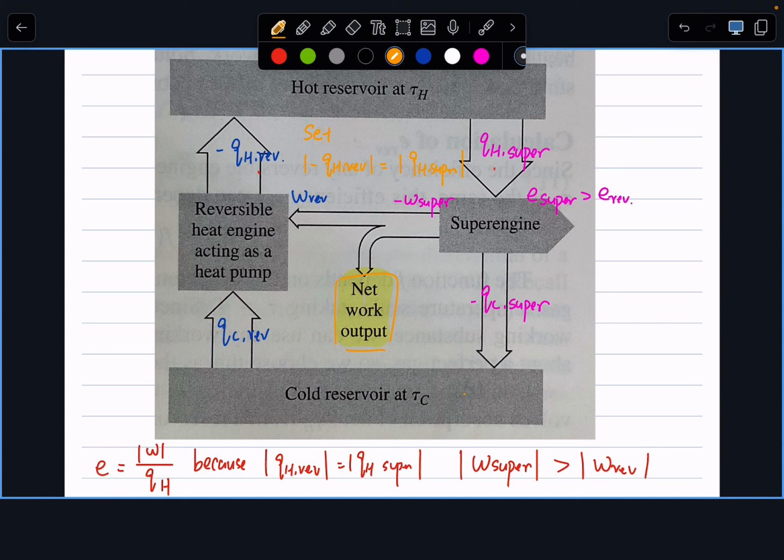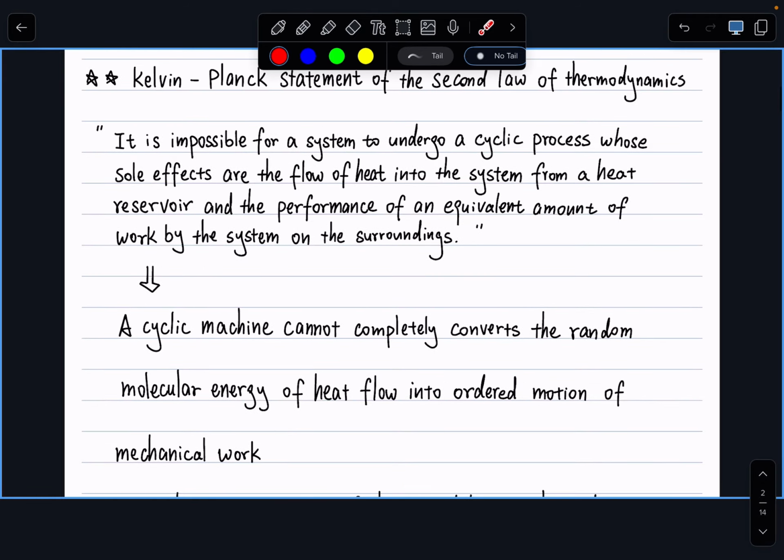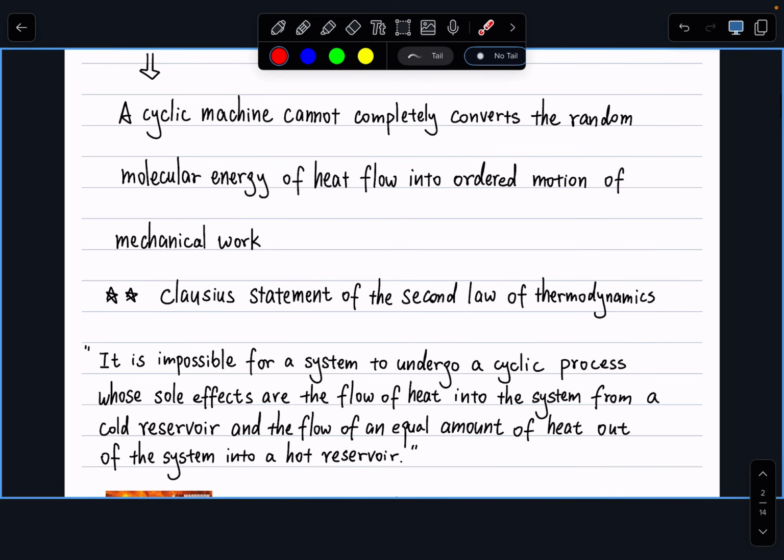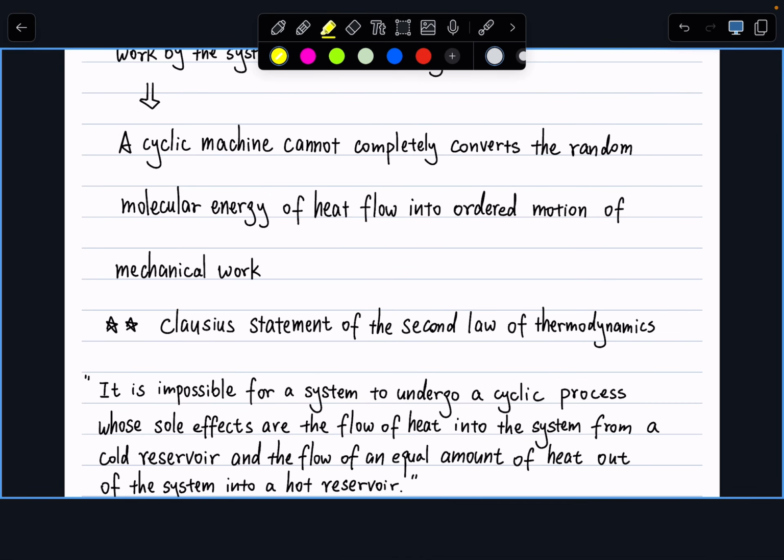All right. So in this kind of hypothetical setup, if the efficiency of my super engine is larger than the efficiency of my reversible heat engine, we will have a machine that outputs work. And going back to our original statement of the second law of thermodynamics, I'm going to put it back here. Let's read this again.